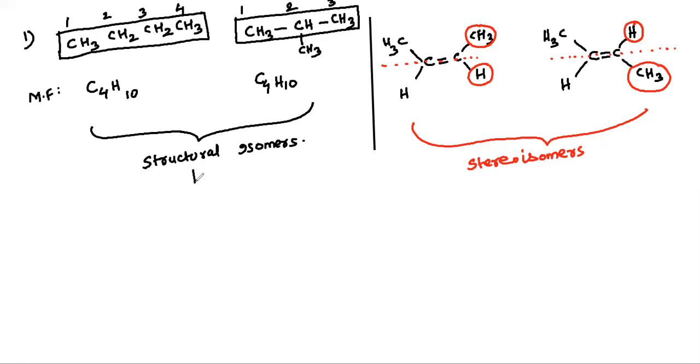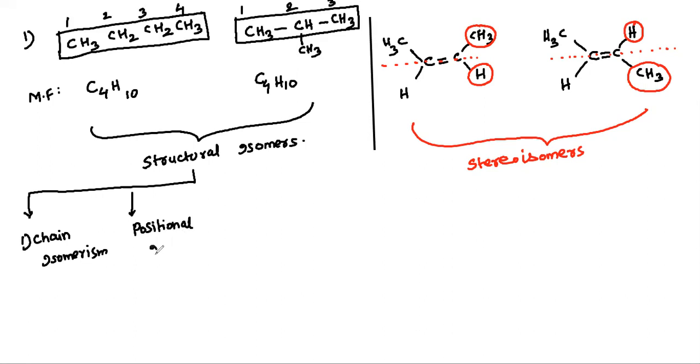Now structural isomers and stereoisomers are further divided. Structural isomers are further divided into six types. First, chain isomerism. Second, positional isomerism. Third, functional isomerism.